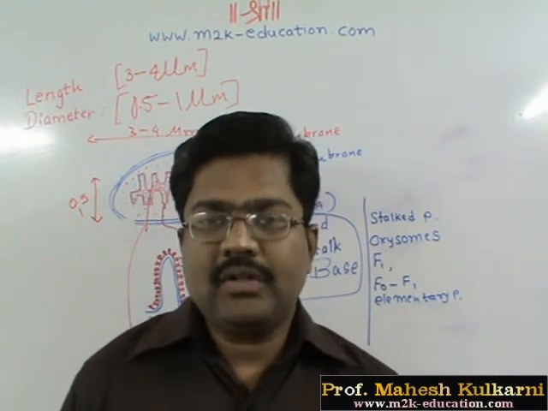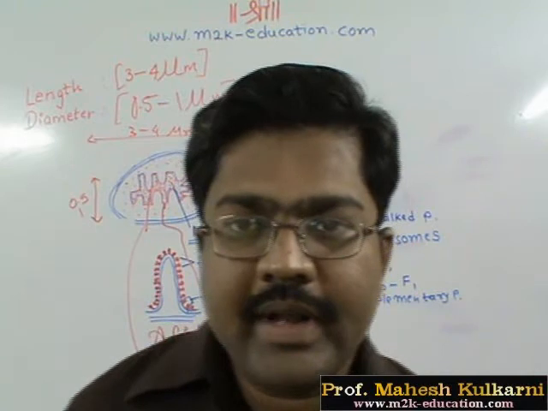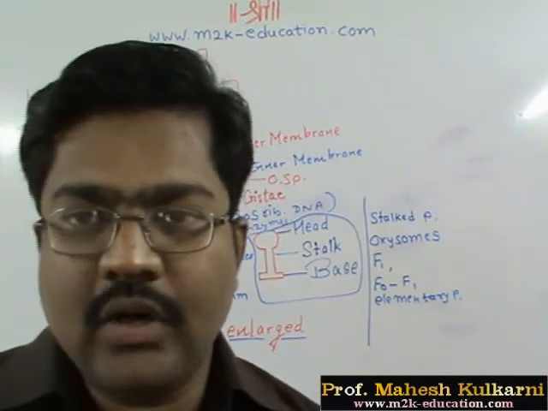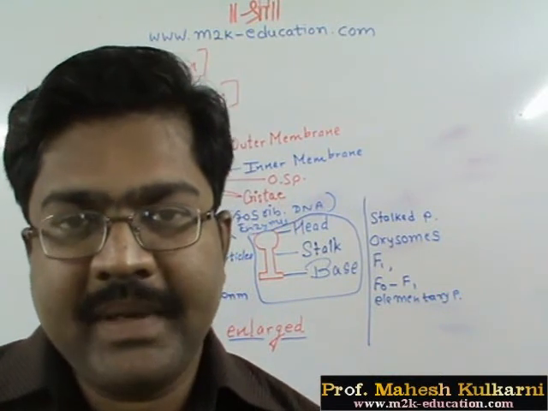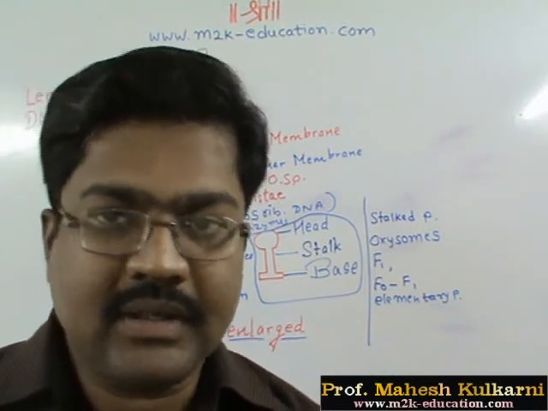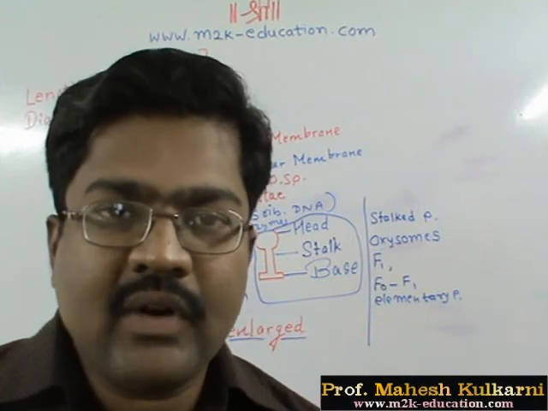Certain enzymes are also synthesized in mitochondria. So this is the importance of mitochondria. As we discussed the first part of internal respiration, the structure of mitochondria, we now have to start with the actual respiration.